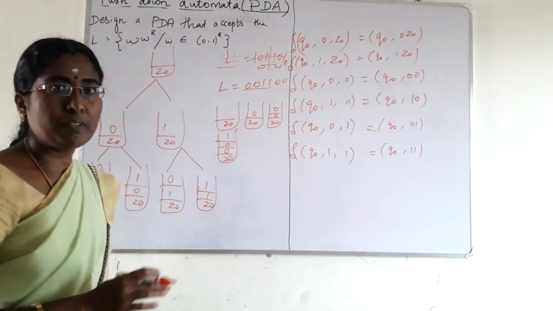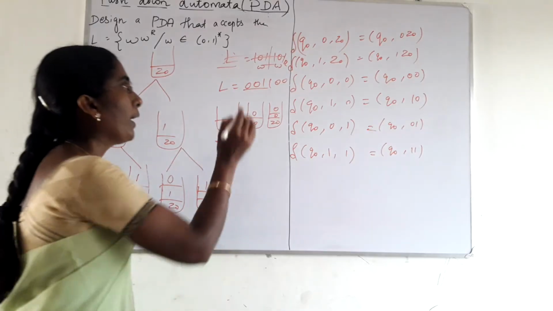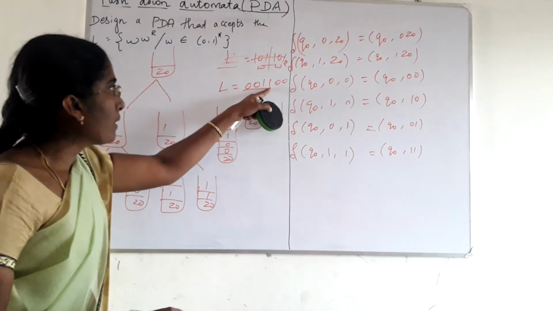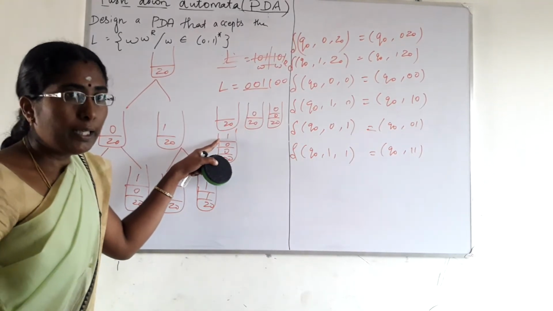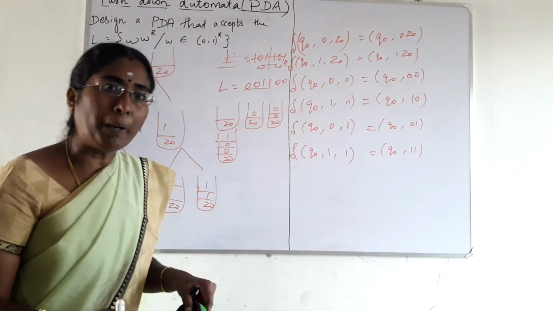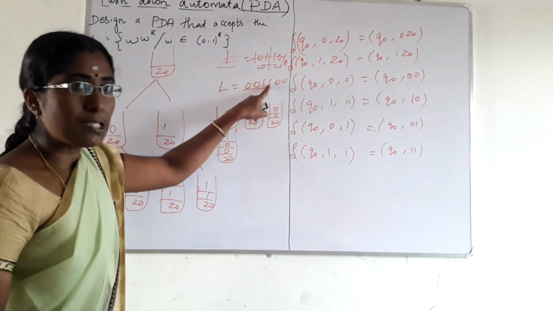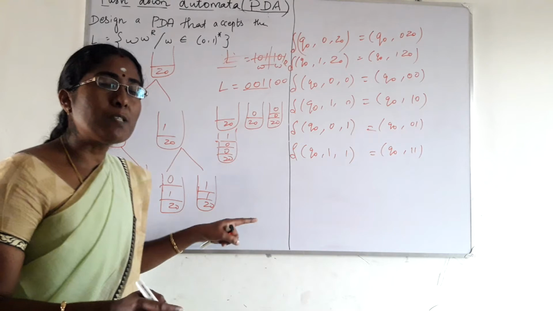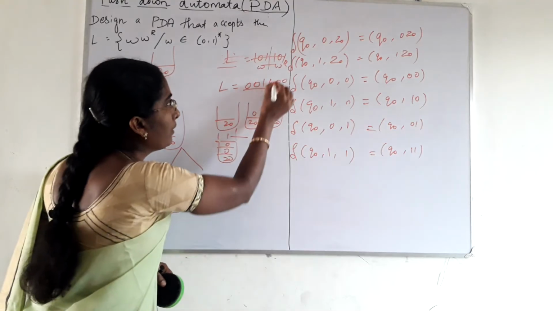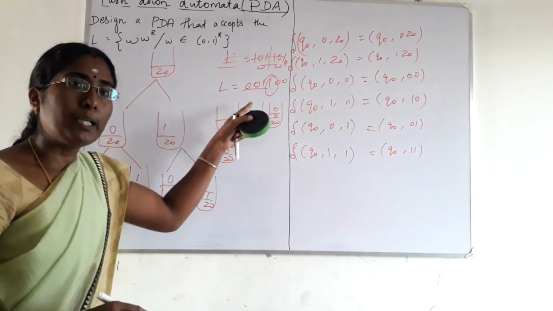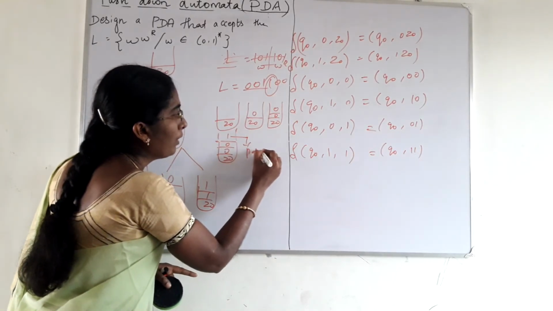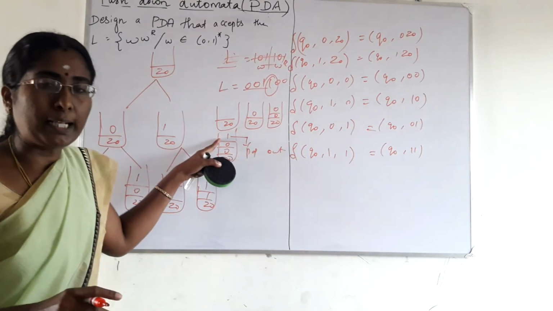Here, what is the second part of the symbol? 100. While reading the second part of the symbol, the first 1 is compared with the top of the stack. If it gets matched, the top of the stack is popped out. The next symbol is compared with the top of the stack. If it gets matched, then the top of the stack is popped out. Here this one is compared with the next symbol, that is also 1. It gets matched, then this one is popped out. The top of the stack is popped out.